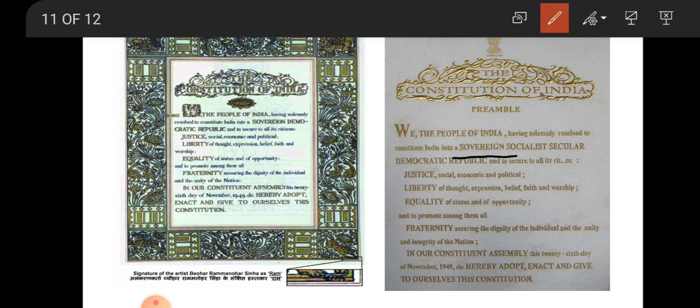And in the next session, I will go through the whole preamble. I'll explain each and every word. What is sovereign, what is socialist, what is secular, everything, democratic, justice, whatever words were highlighted, all those words will be explained with proper definitions and examples in the upcoming session.